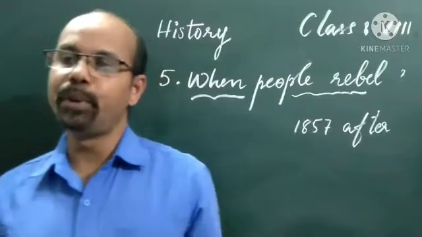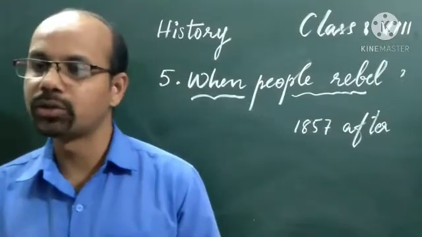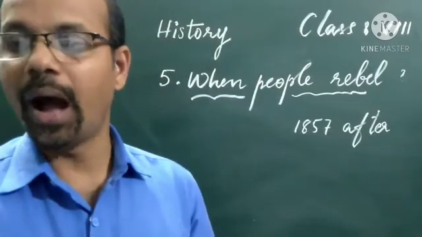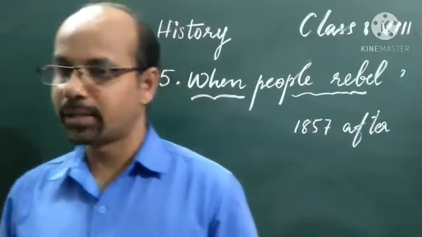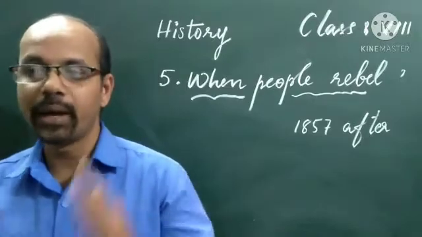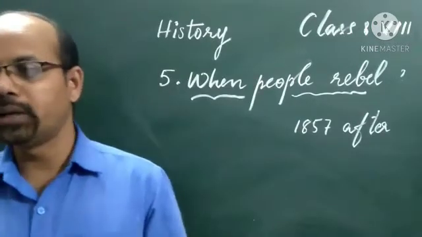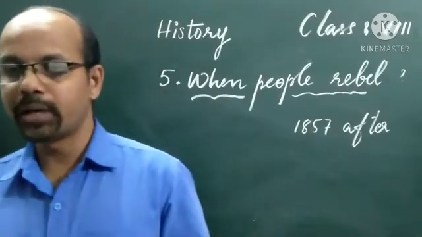What made the people revolt against the Britishers? That is what we are going to study in this chapter. What policies did the Britishers make that annoyed the Indians so that they started revolting against them? In the previous chapters, you looked at the policies of the East India Company and how they affected the people. Now we know about the Indigo rebellion, etc.